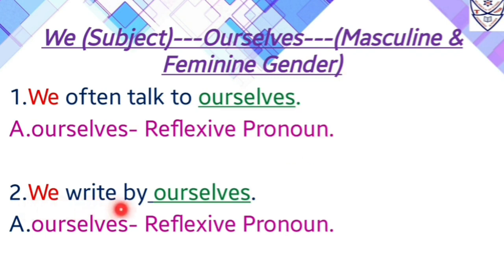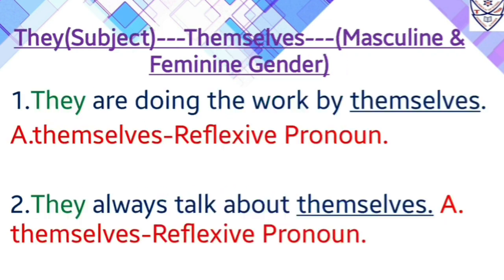Second one, we write by ourselves. So again the starting of the sentence is with we, which is a pronoun, as well as it is also a subject of the sentence. Now with we, what will we use as a reflexive pronoun? We will use ourselves. So again ourselves is a reflexive pronoun in this sentence.